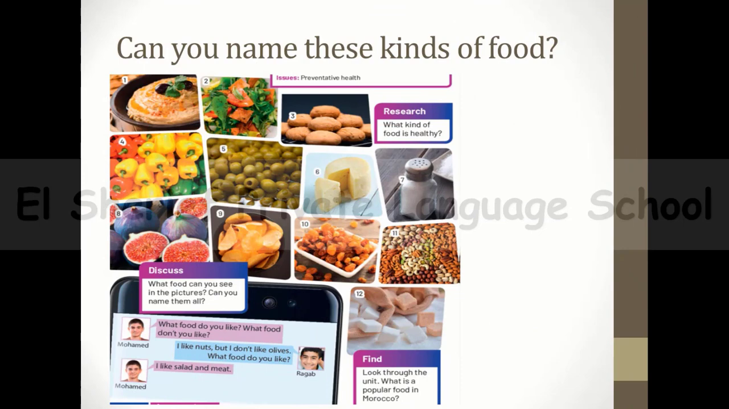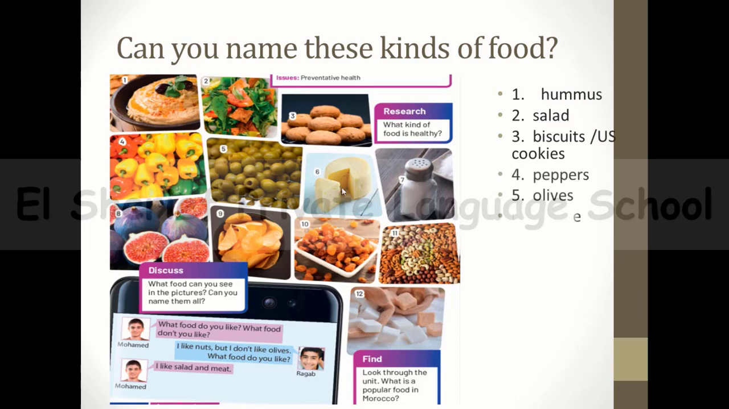Look at this picture. Can you name these kinds of food? Can you give me the names of all these kinds of food? Number one, let's know the names together. Number one, it's hummus. What about two? It's a salad. Three, it's biscuits, or we can call it cookies in the US. Number four, it's peppers. Number five, olives. Six, it's cheese. Then we have salt. Then we have figs. Number nine, it's crisps, or in the US they may call it potato chips.